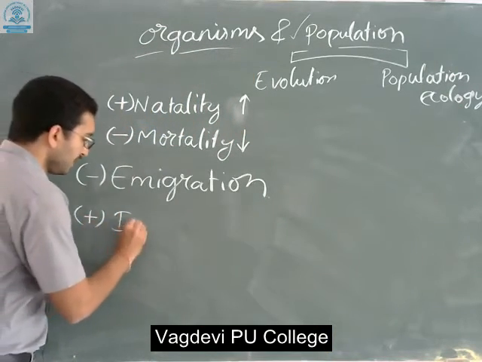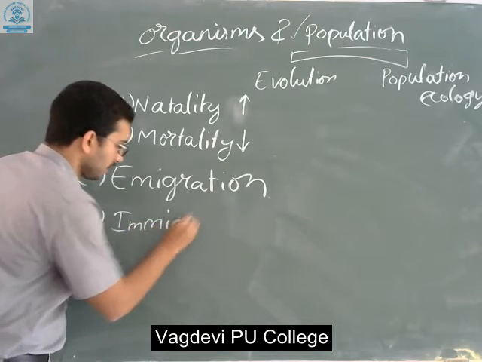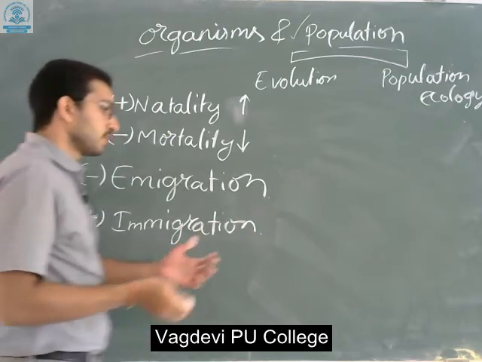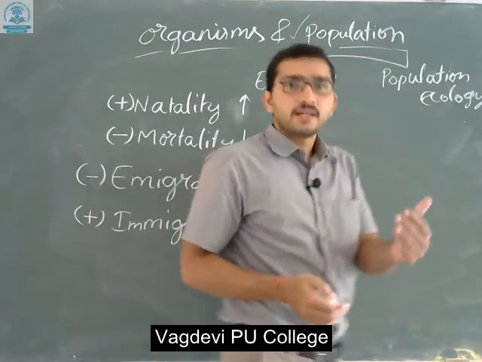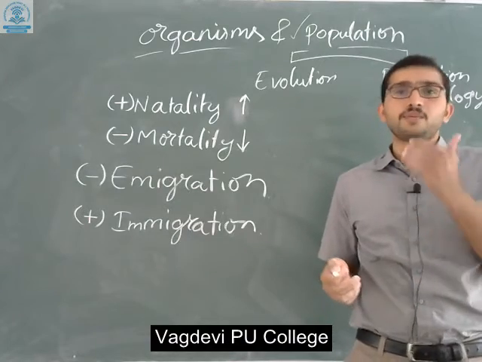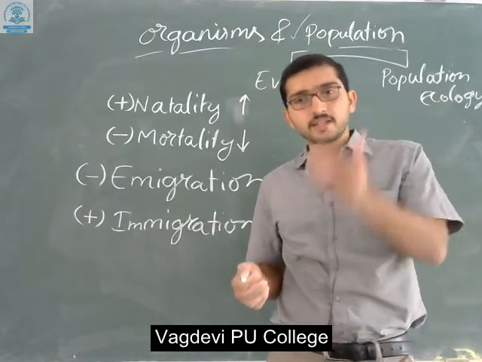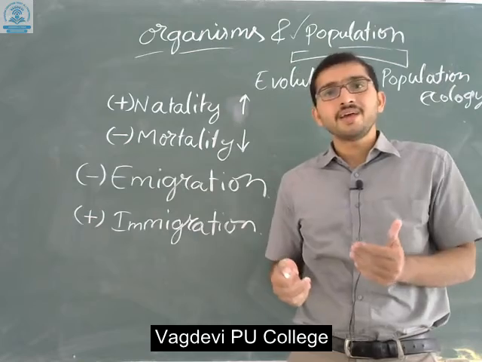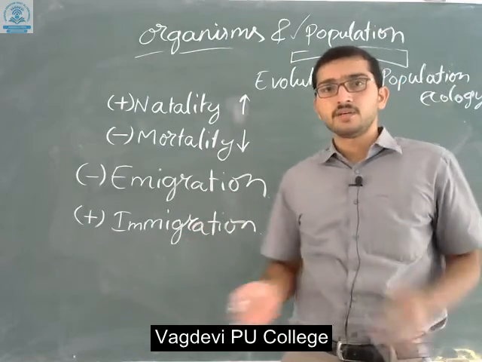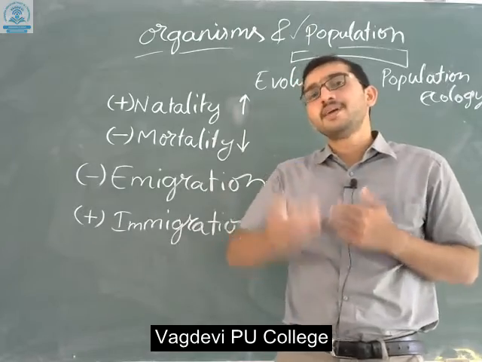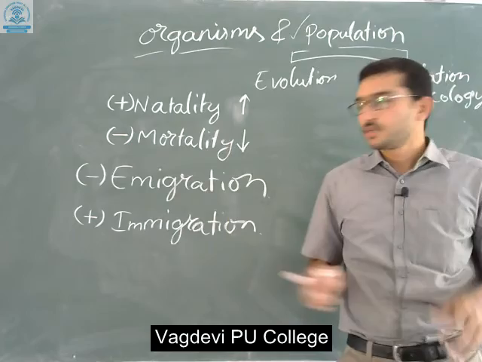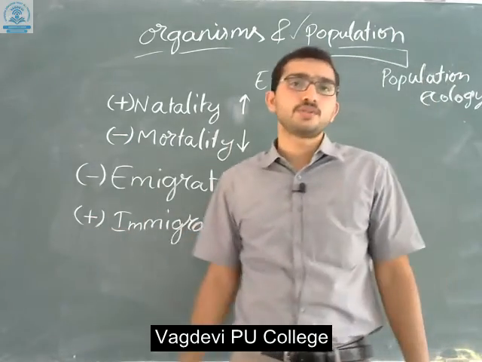Why? Because immigration means specifically a single species comes into a new habitat. A new species together with the habitat increases the population density, so that's why we denote it as a positive value.